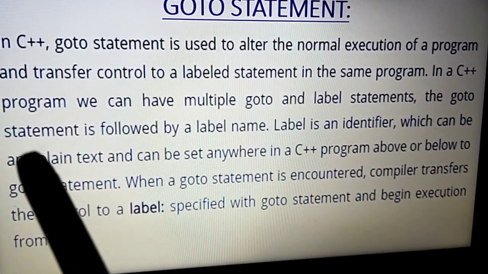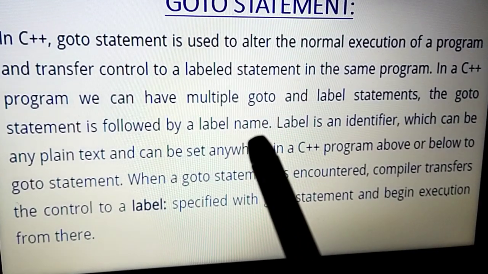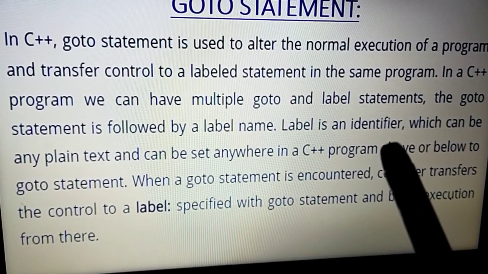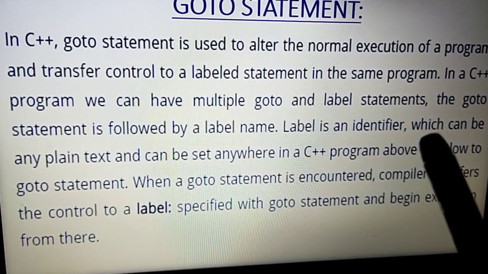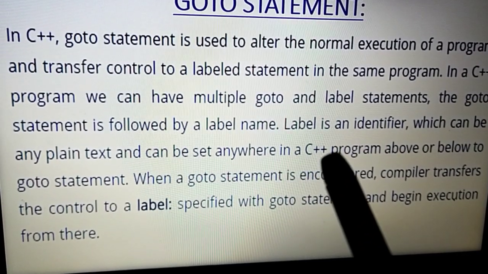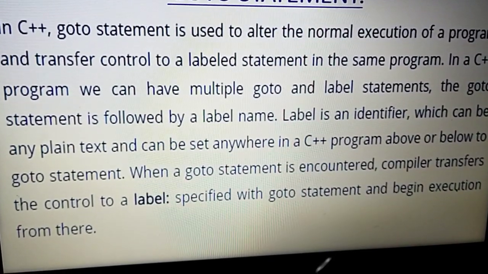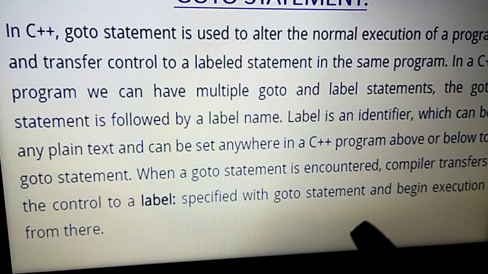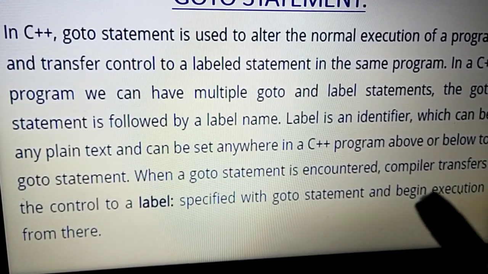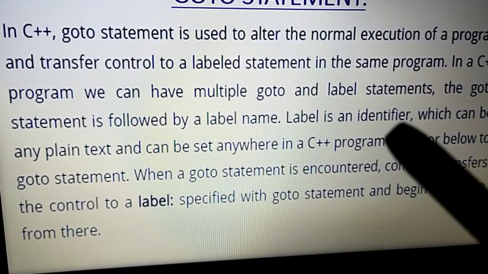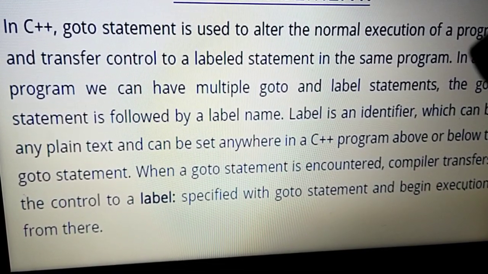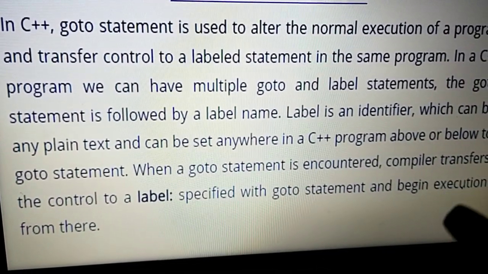The go to statement is followed by a label name, and a label is nothing but an identifier or a name, which can be any plain text and can be set anywhere in a C++ program, based on what you are doing. Wherever you put the label, the go to statement will make the execution jump directly to that label.